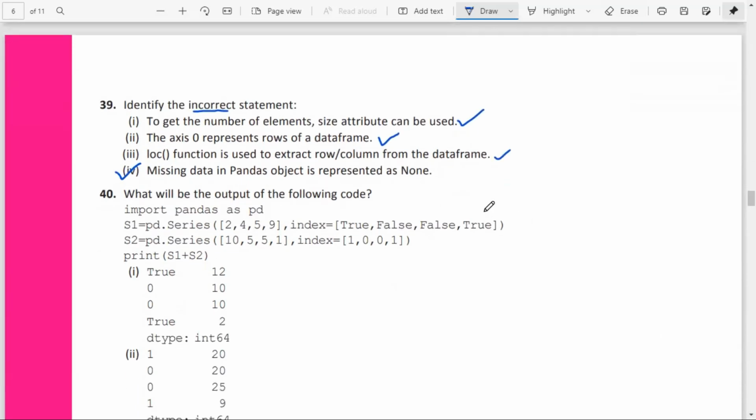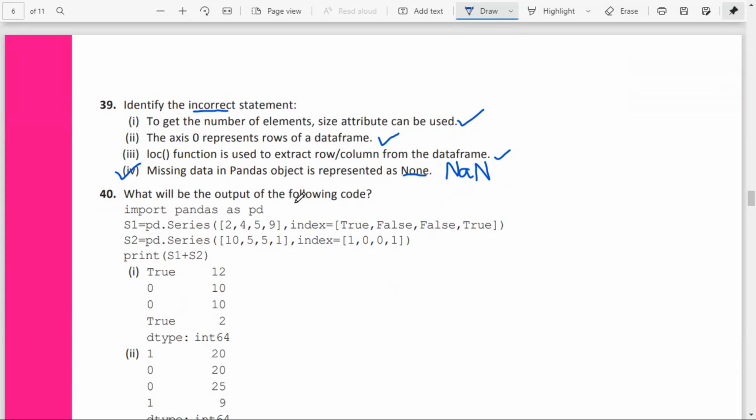Missing data is not represented as None. Instead of this, it will be replaced by NaN. NaN stands for not a number. It is a part of the NumPy module, and by default it is float64.